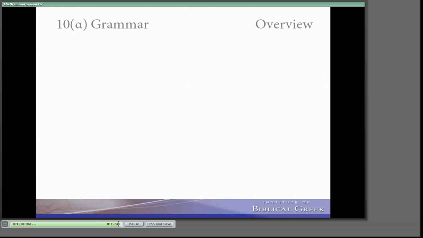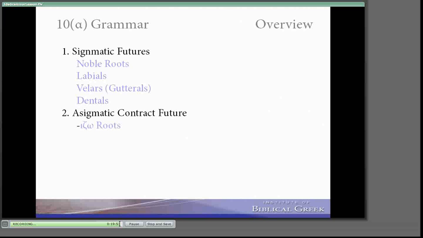Make sure that you can make future forms for noble roots, future forms for bilabial roots, future forms for guttural roots, future forms for dental roots. Know how ESO-type verbs will be affected in the future. Know how to create the future for contract verbs. And then be aware that when you're learning vocabulary, you must memorize which verbs have deponent futures. And finally, don't forget to review the future of to be.